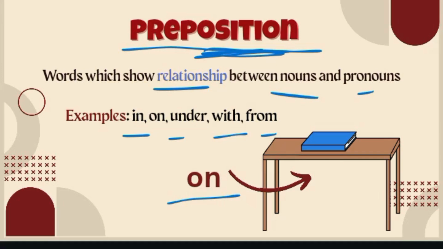All these words are considered as prepositions. You guys will get a better understanding when I upload another video specifically on the topic of preposition, which I will upload inshallah very soon. In this lecture, you will get the basic understanding about what is noun and what is preposition and all that.